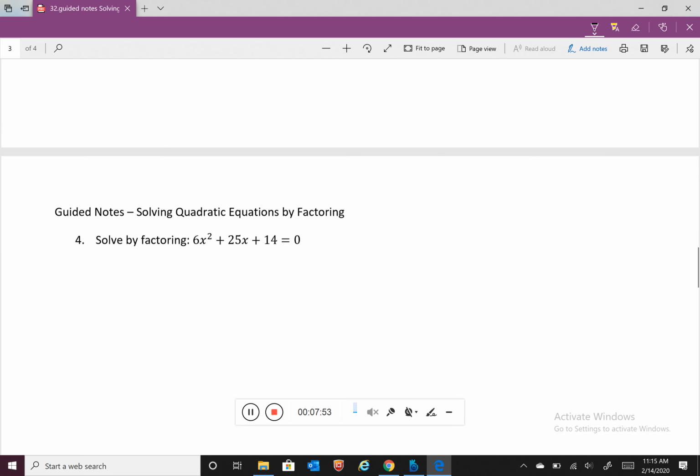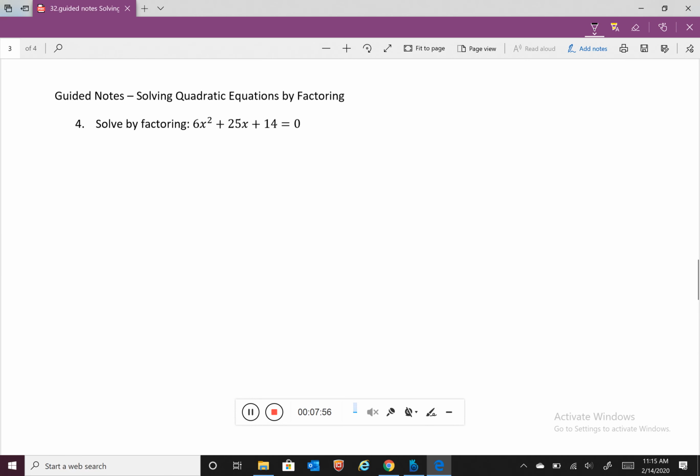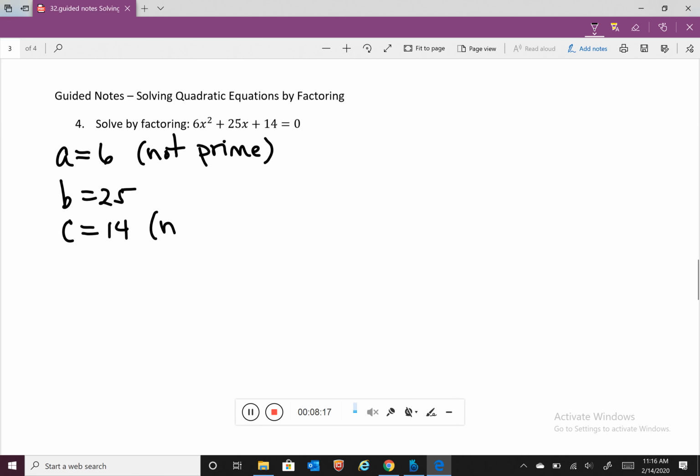The next example that we're going to look at is to solve by factoring 6 times x squared plus 25x plus 14. I'd like you to notice that A is now 6 and it's not prime. B is 25. C is 14, which is also not prime.